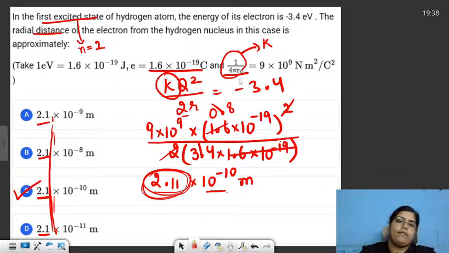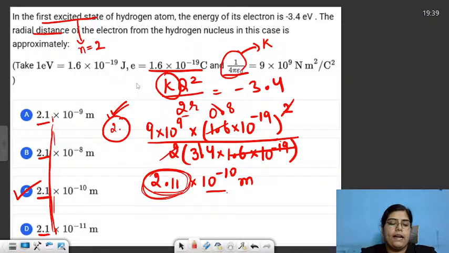So wherever I see, as soon as I am able to reach a single digit number by multiplying or dividing some of the constants, I'll just keep it aside, and I'll just focus on calculating the power of 10. So this is one of the tricks which you should always remember for any competitive exam you have to give. Apart from this, I would say this technique worked for me as a lifesaver, especially in the last 30 minutes of the exam.